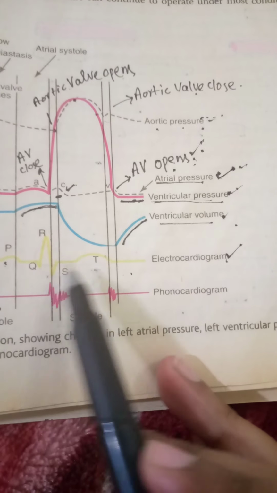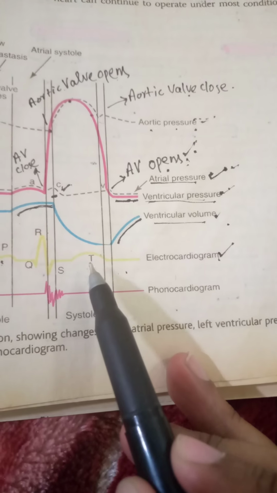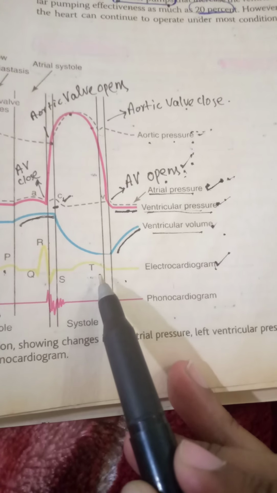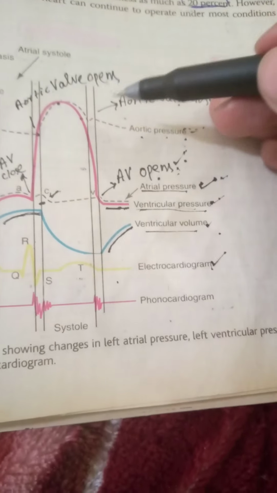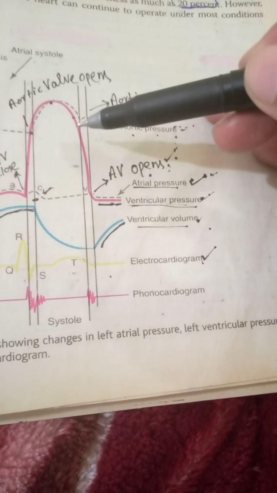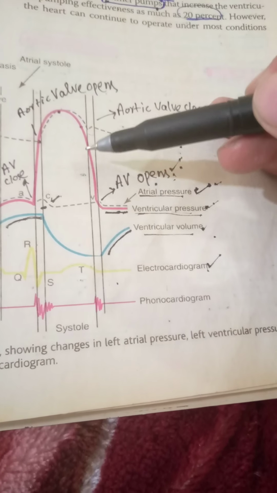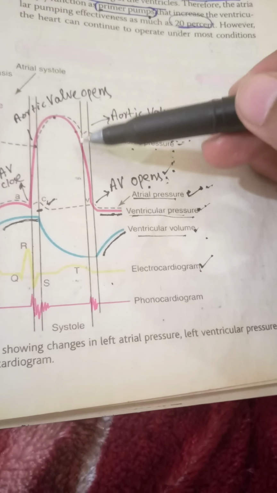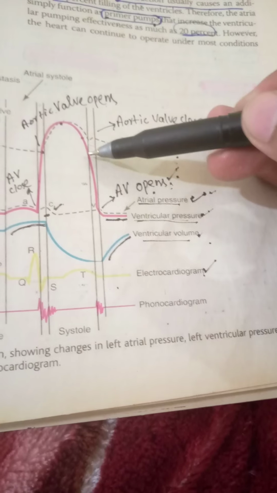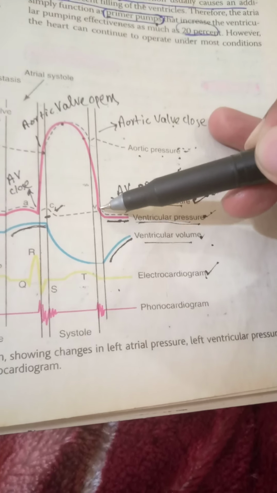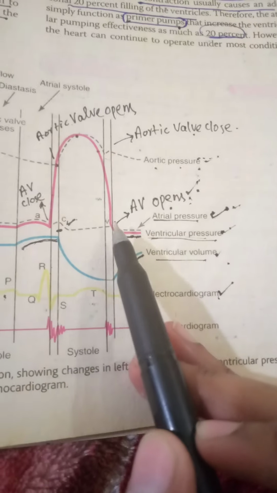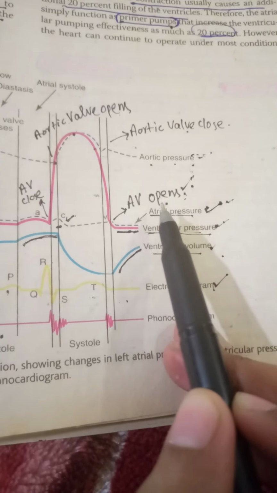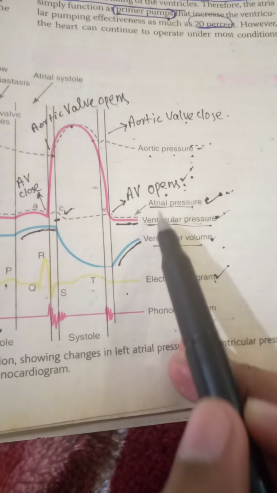Now, after QRS, there occurs the T wave, which represents the ventricular repolarization. This means after this T wave, the ventricle will undergo relaxation. So here, after the closure of aortic valve, at this point, the ventricular pressure decreases, as indicated by this graph line. This phase is referred to as the isovolumic relaxation phase of the ventricles. After this isovolumic relaxation phase of the ventricle, the AV valve opens and the blood from the atria will be transmitted into the ventricles.